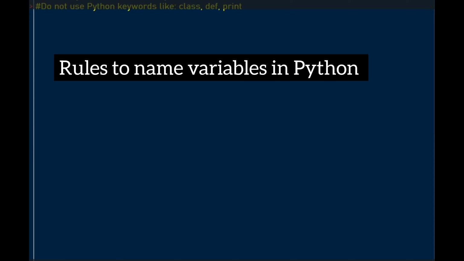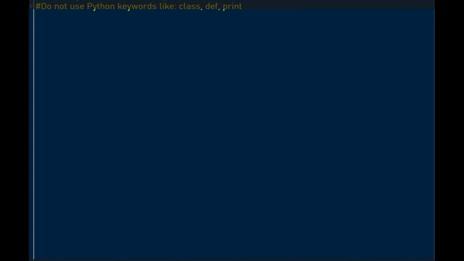There are rules to name variables in Python, and one of those rules is that when naming variables, do not use Python keywords like class, def, print, in, or and. Let's look at an example. We are going to define a variable by using a Python keyword. When you run the program, it says there's a syntax error.